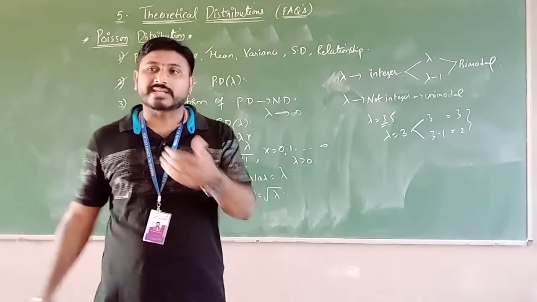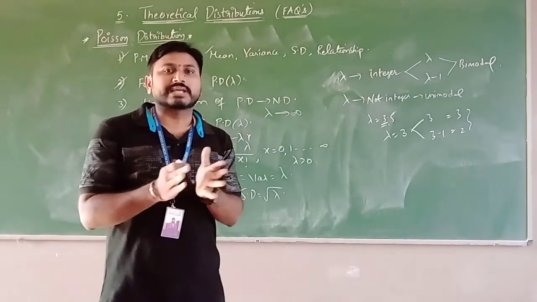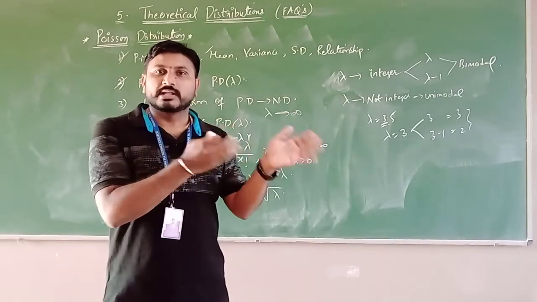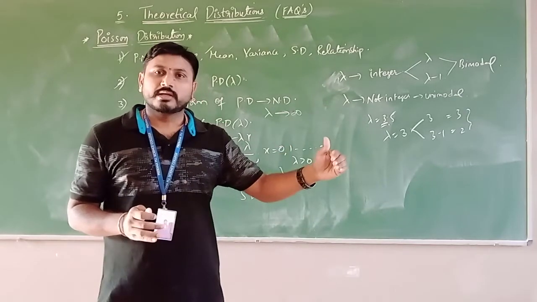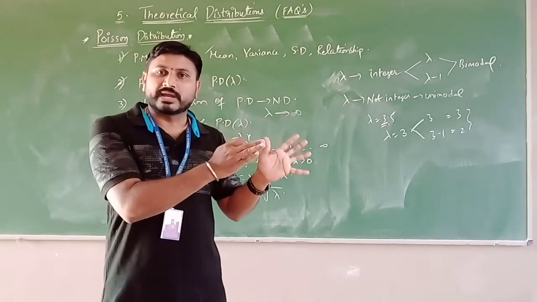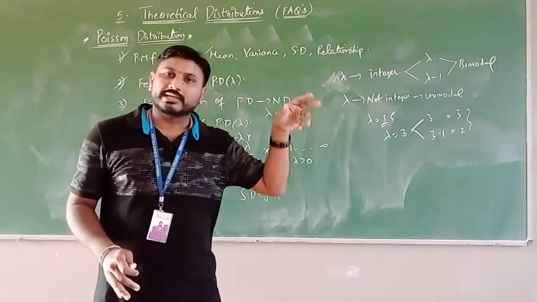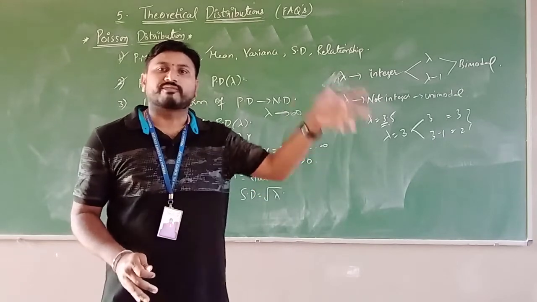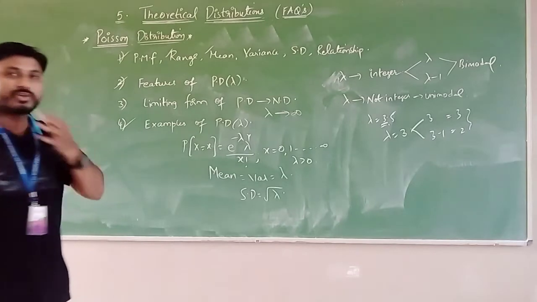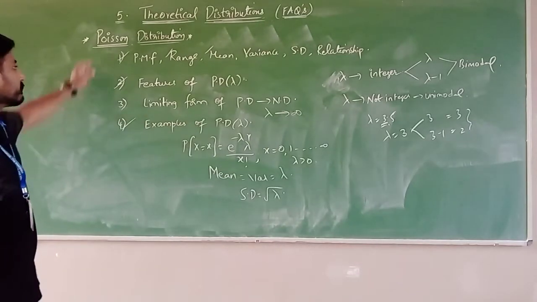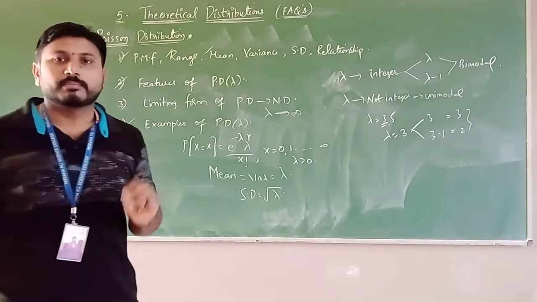Next, the number of accidents occurring in a day. That also can't be fixed well in advance. Like in binomial, n is fixed, but in Poisson distribution, n is not fixed; it goes up to infinity. But they are discrete values; distinct values can be identified. In binomial, 0 to n can be observed, but it is not fixed in Poisson. That is the only difference. So these are the examples of Poisson distribution, and these are the most frequently asked questions from distribution number 3, Poisson.